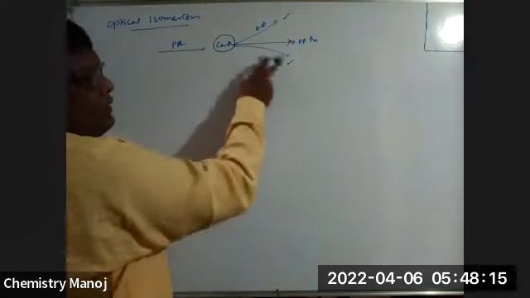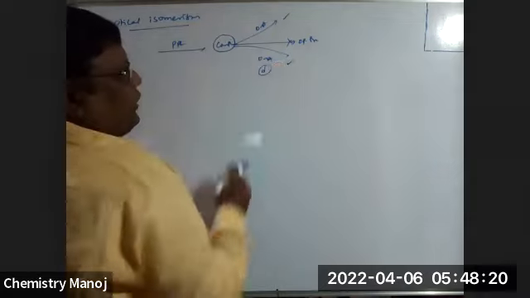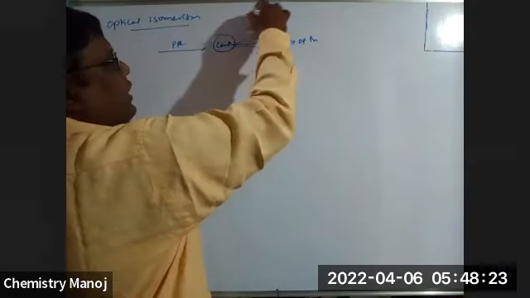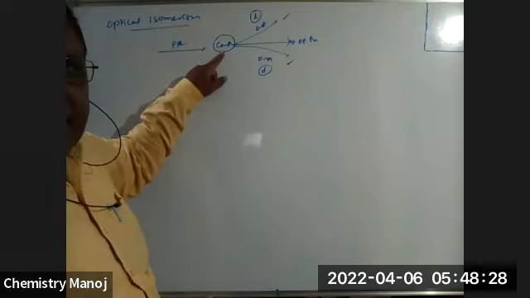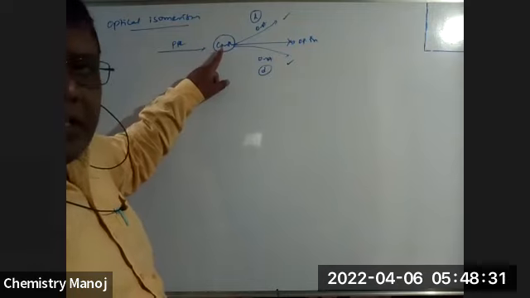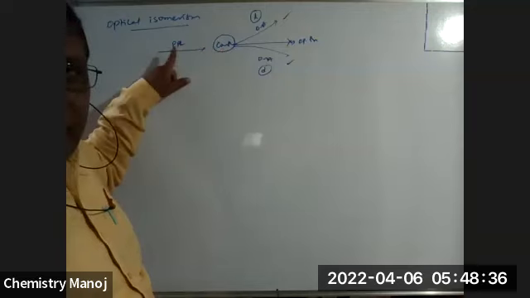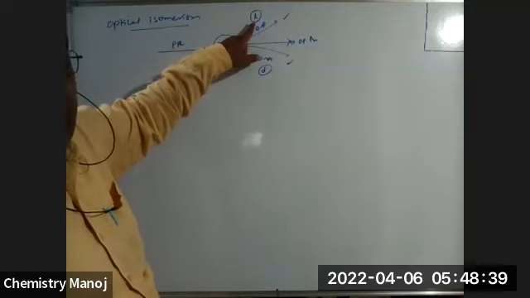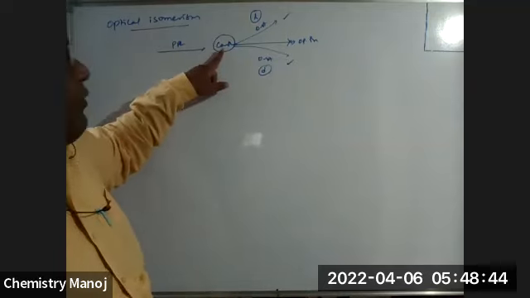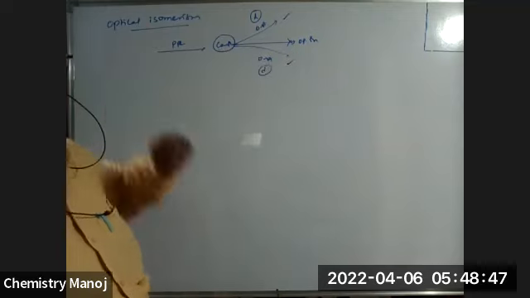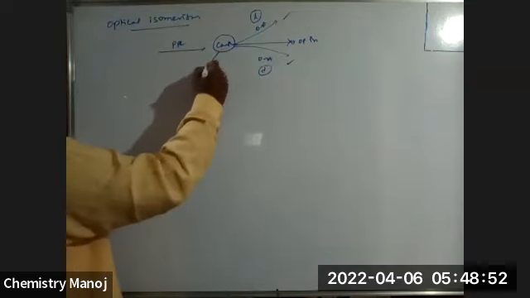If the complex rotates plane polarized light towards the clockwise direction, that is dextro rotation. If it is the anti-clockwise direction, that is levo rotation. This type of rotation is possible in complexes. If the complex rotates plane polarized light either in the clockwise direction or in the anti-clockwise direction, that complex is no doubt an optically active substance. If it cannot rotate, that is optically inactive. Now, note those complexes.